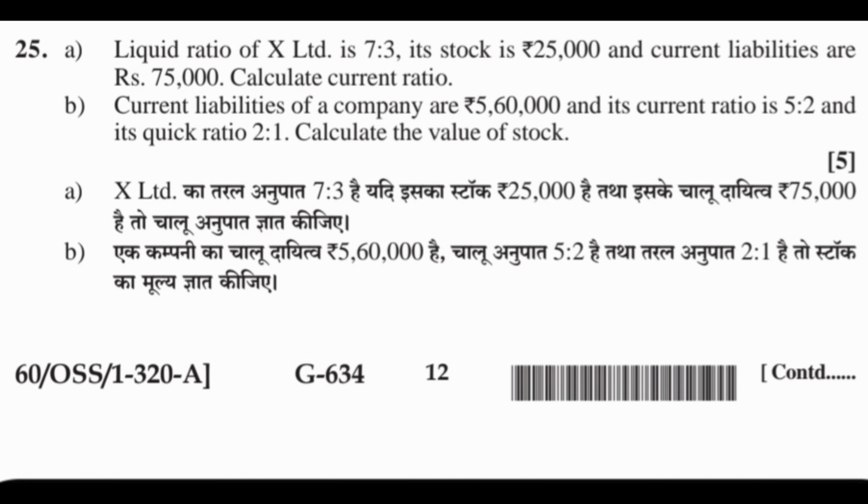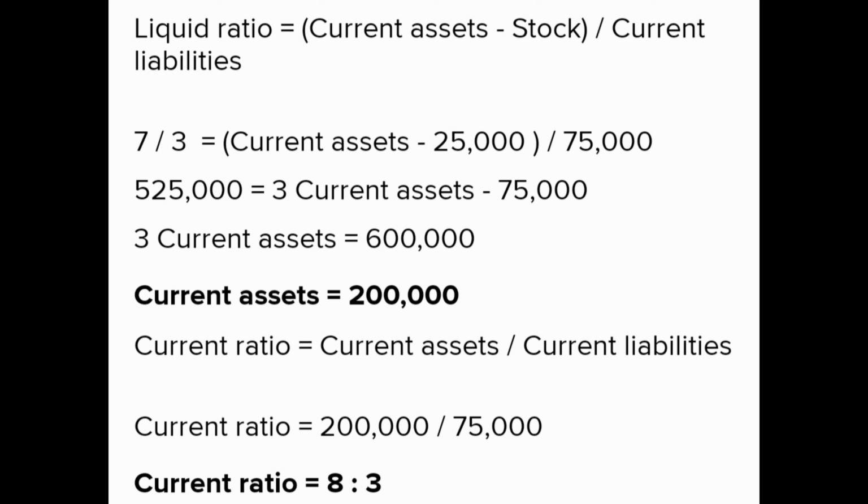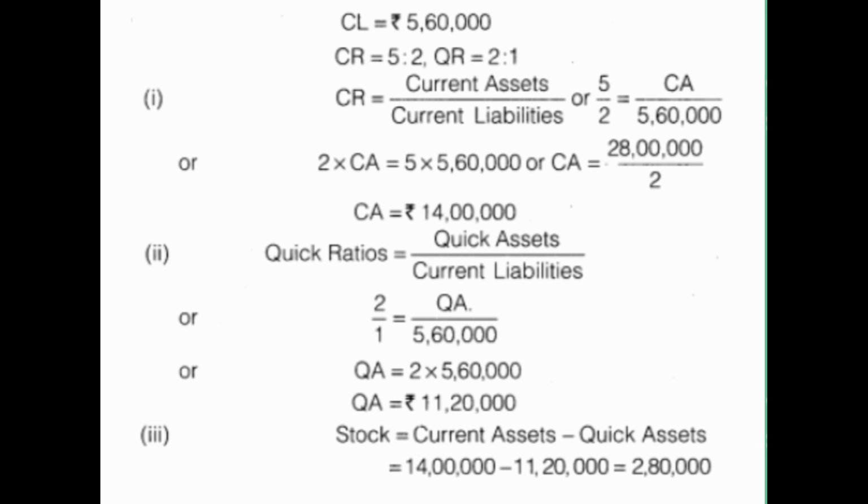25A. Liquid ratio of X Limited is 7:3. Its stock is rupees 25,000 and current liabilities are rupees 75,000. Calculate current ratio. B. Current liabilities of a company are rupees 5,60,000 and its current ratio is 5:2 and its quick ratio 2:1. Calculate the value of stock. Pause the video and see the answer.